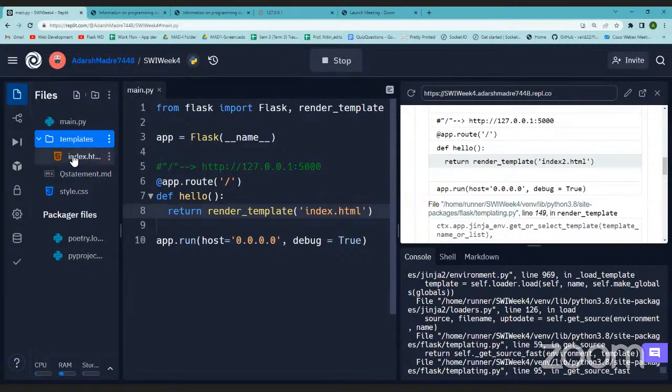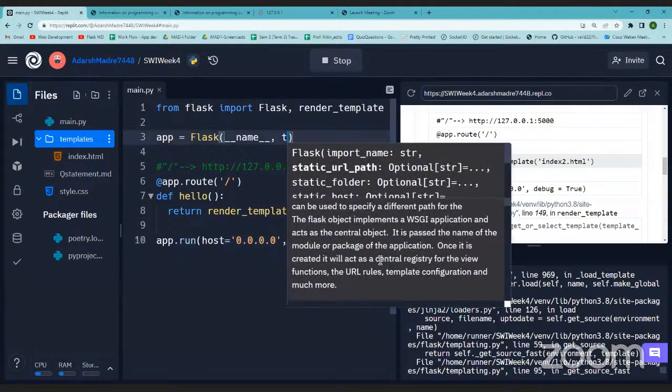You can have your own folder. For example, if you don't like the word templates, you could call it views, because these HTML files are also called views, since this is what you see on the front end. If you want to name this folder views, you can do that. The way to do that is just to set it here. You will have to explicitly define your template folder.